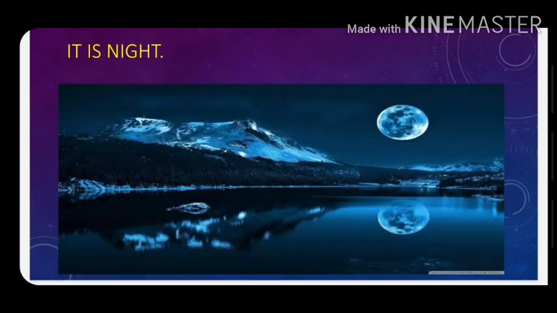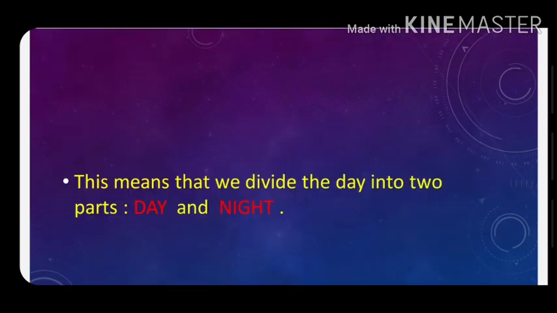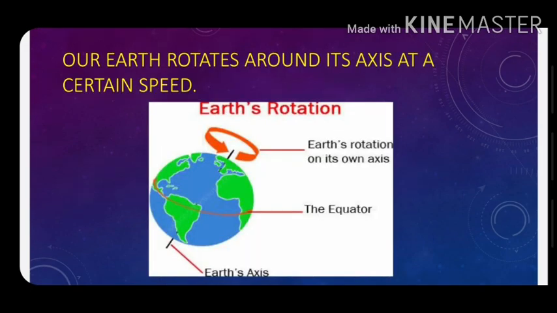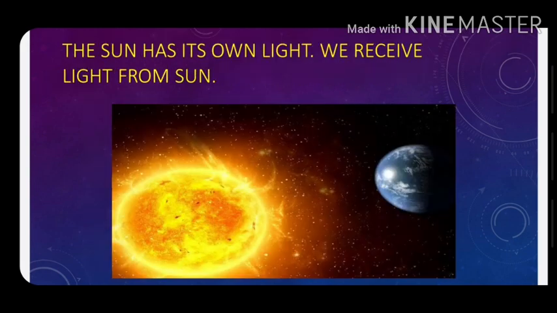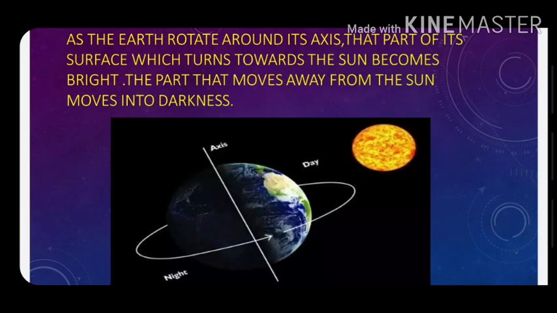At the end of the day, it becomes dark and it is night. This means that we divide the day into two parts, day and night. Our earth rotates around its axis at a certain speed. Similarly, it also revolves around the sun. The sun has its own light. We receive light from the sun. However, we see light only in daytime. Nights are dark. How does it happen?